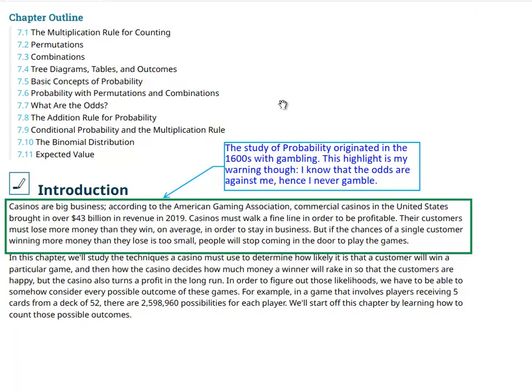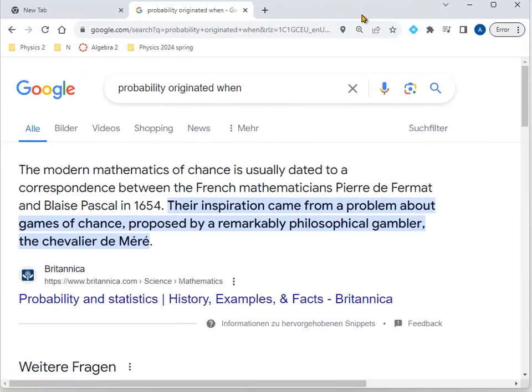This highlight is my warning though. I know that the odds are against me, hence I never gamble. And so what you get from me is the advice: don't gamble. I know the mathematics of it, I know statistics of it. I'm not going to win.